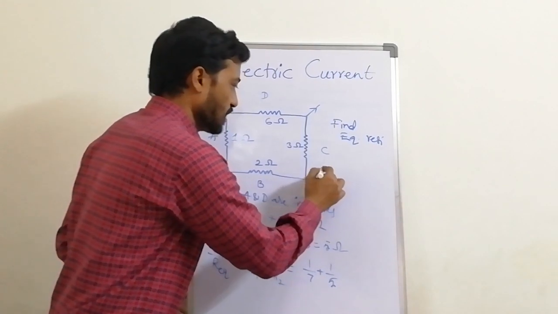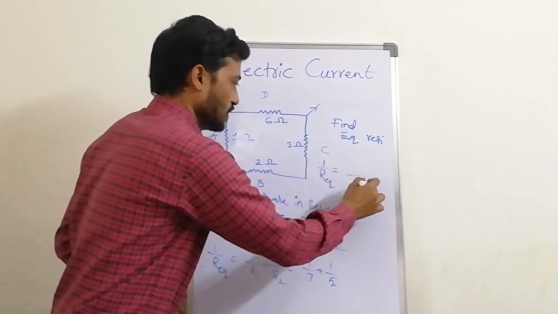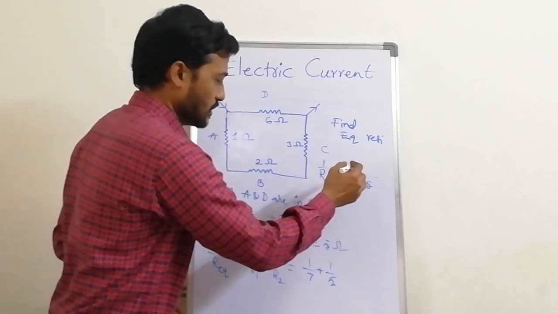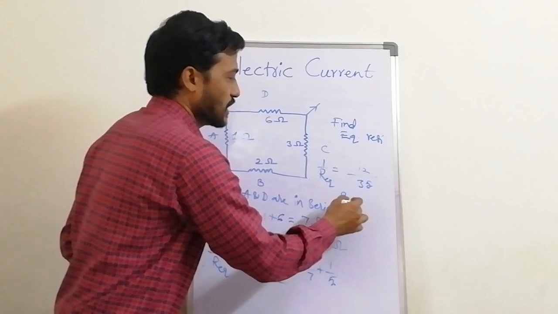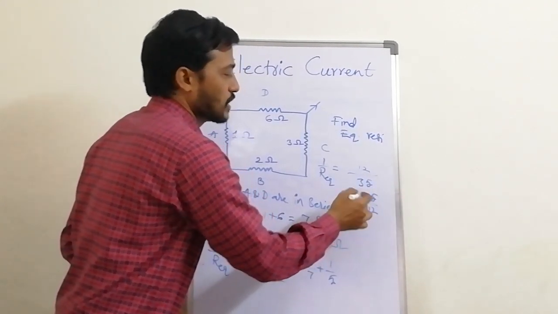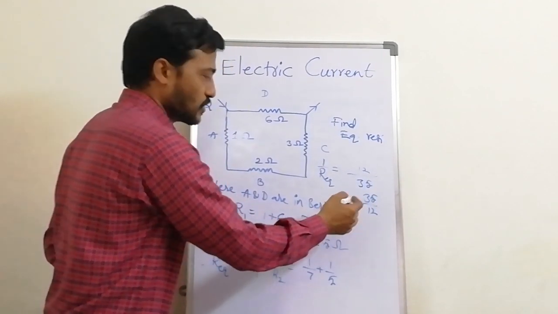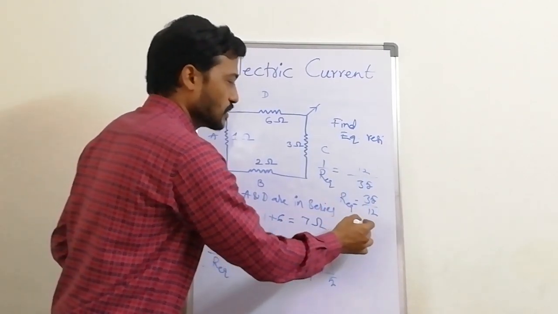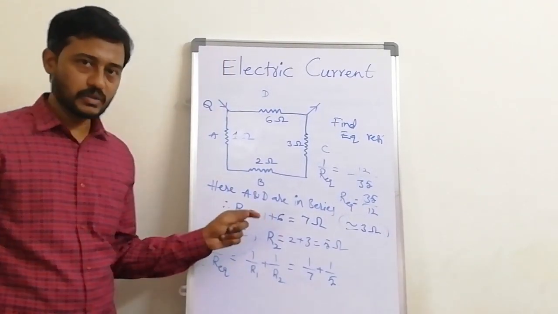So I am writing 1 by R equivalent is equal to 12 by 35, since 5 plus 7 is 12. So R equivalent is given as 35 by 12. How many times does 12 go into 35? 12 times 3 is 36. So nearly it is equal to 3 ohms.